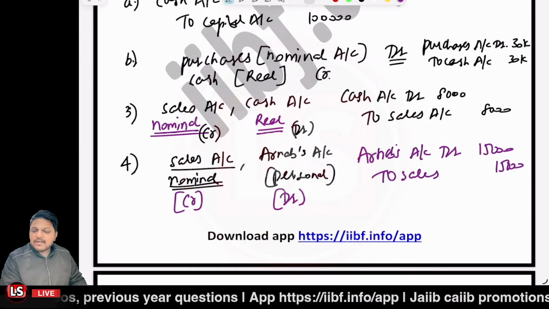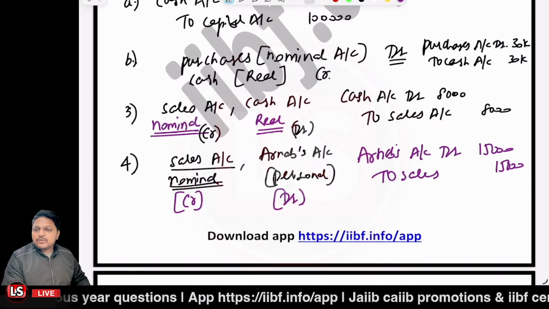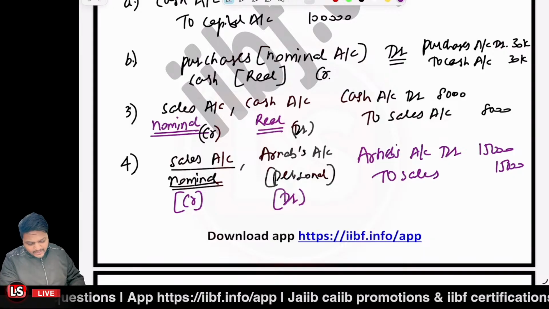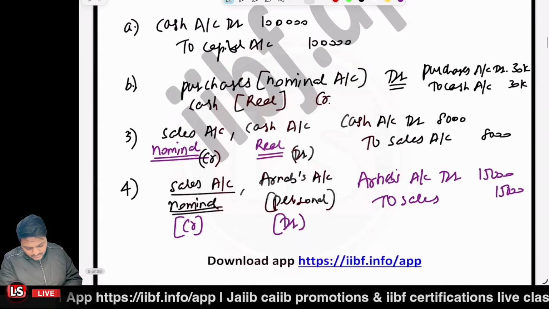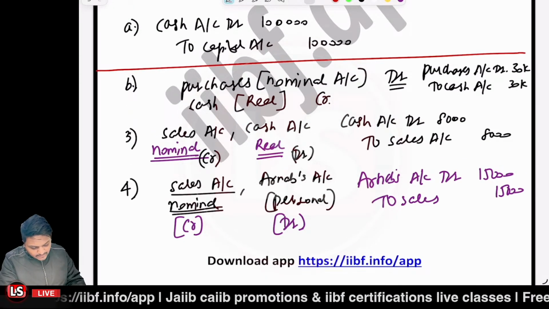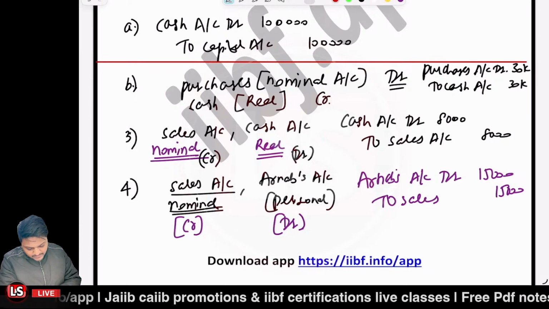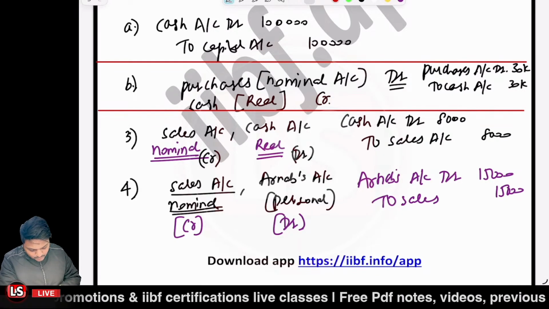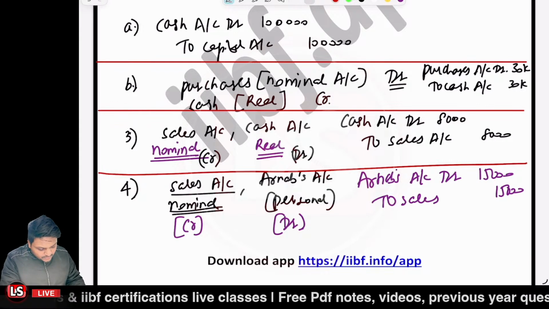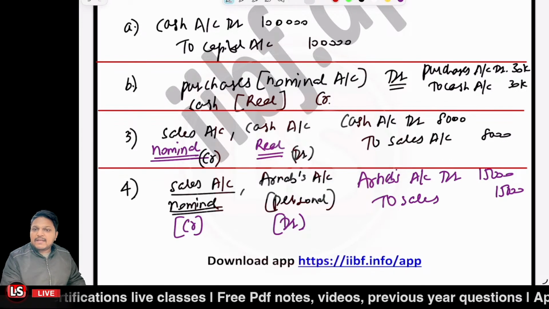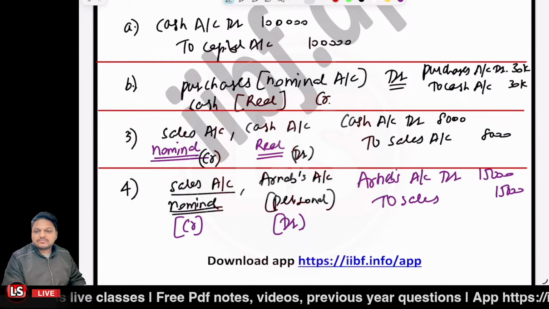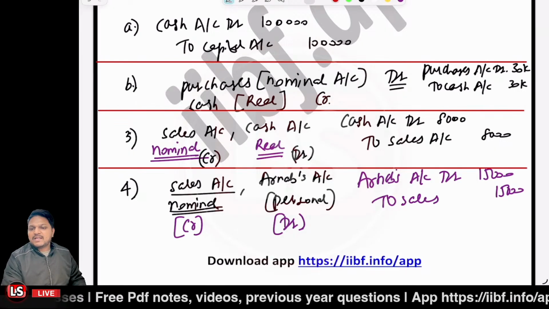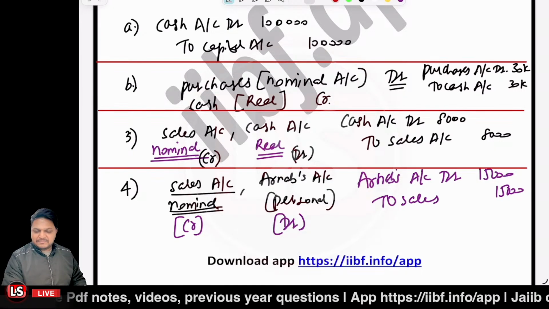So these are the journal entries so far. Are you clear with these journal entries so far? Kindly please confirm, so that we can proceed further, because we are to now post them into the ledgers. We are to post all 4 transactions into ledgers, and then we'll do the balancing too, so that you can understand these things easily.